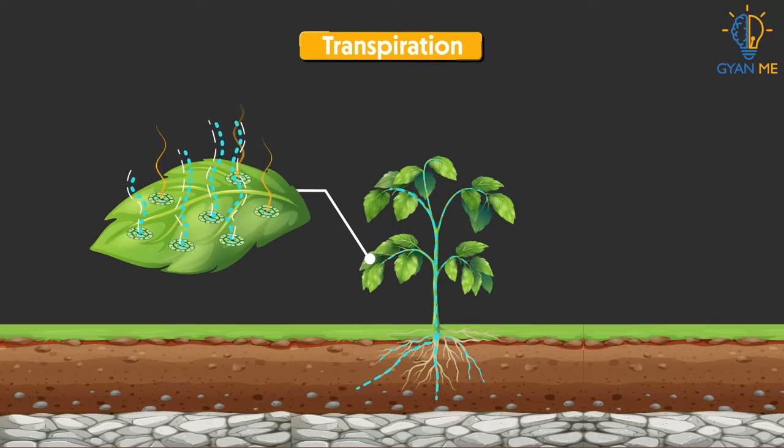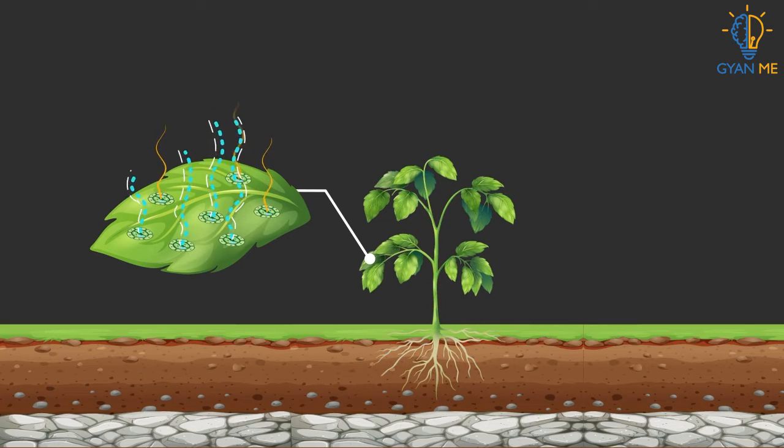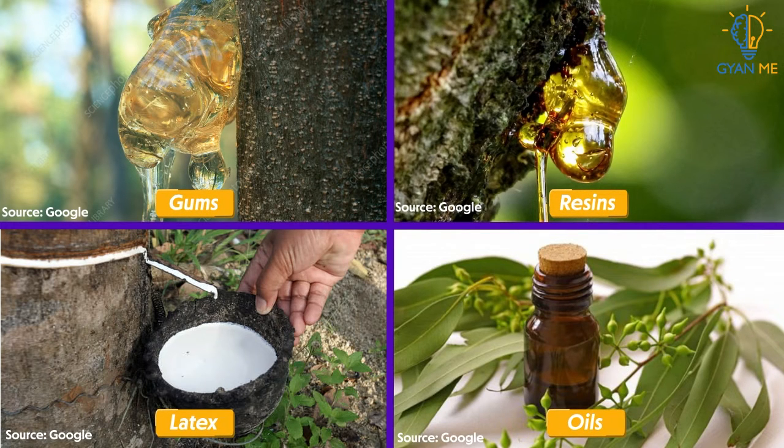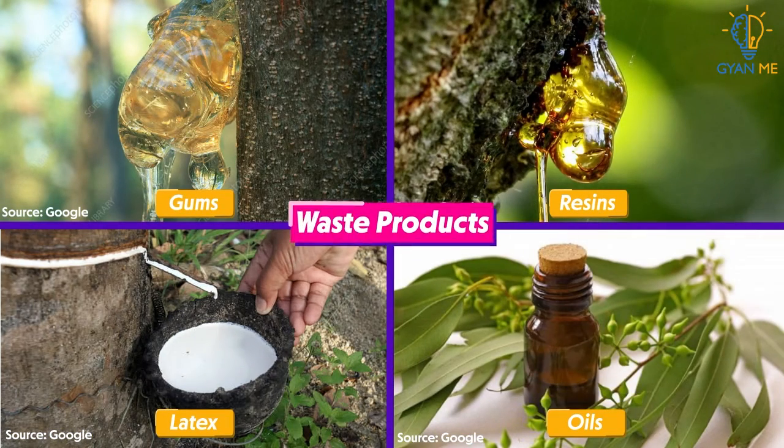Apart from water and gases that are common to all, plants produce other waste material also. For example, gums, resins, latex, oils, chemicals, and other byproducts. Amazed or confused? Yes, you got it exactly right. Gums, resins, latex, oils, etc. are waste products of plants, or we can say they are the byproducts produced by plants during different reactions happening inside their cells.